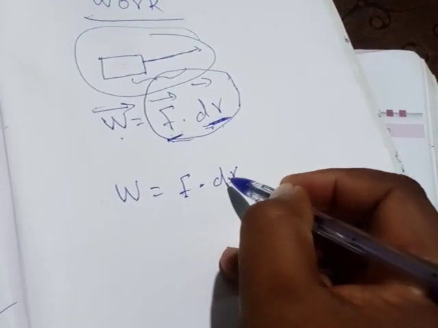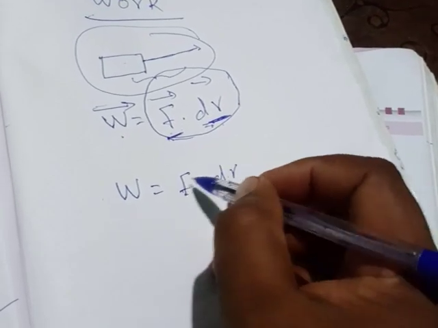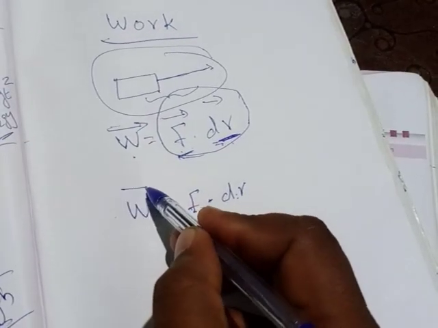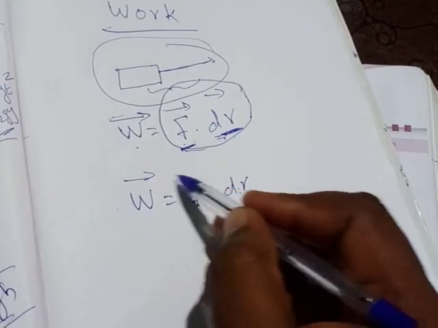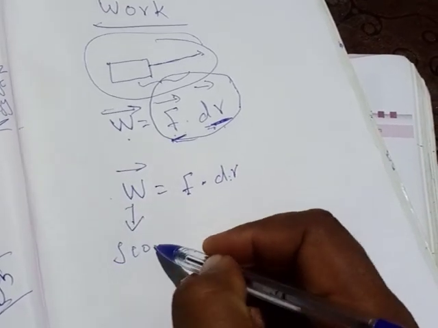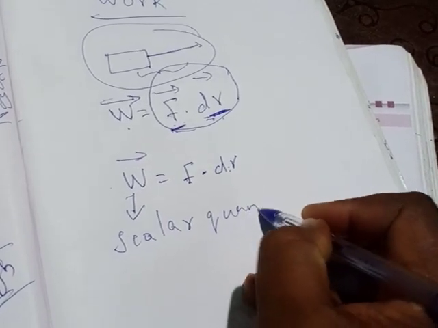This is one vector and this is another vector. So the product of two vectors becomes a scalar, so we can tell that this work done is a scalar quantity.